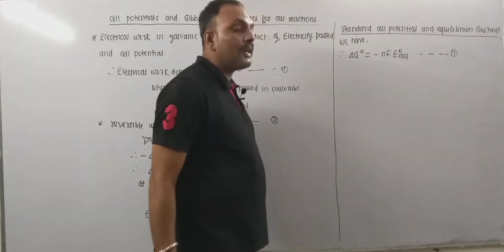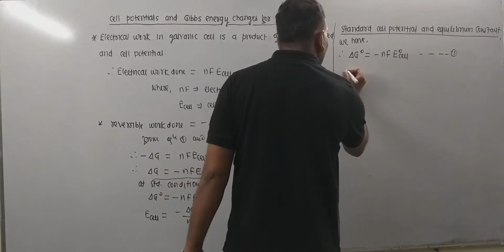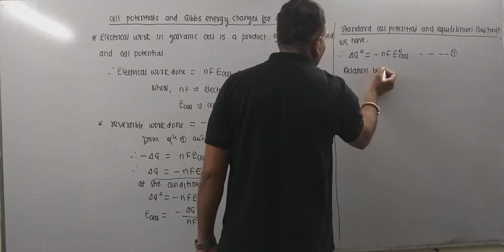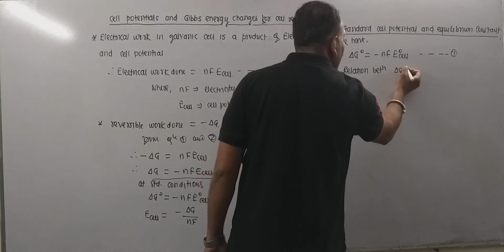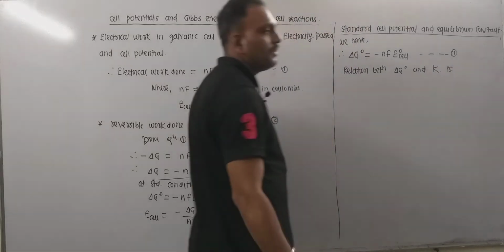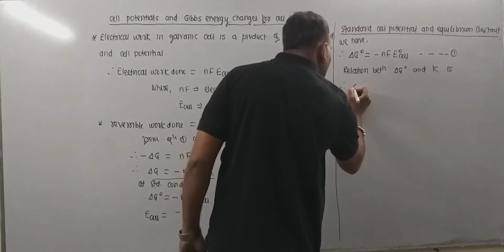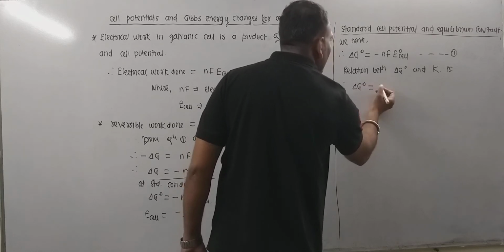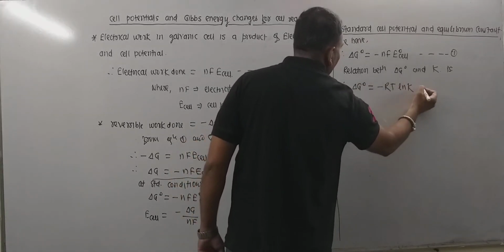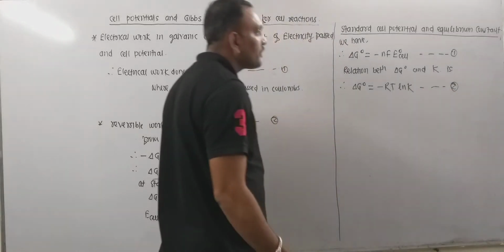And we know the relationship between delta G naught and K equilibrium. This relation is delta G naught is equal to minus RT ln K. This is equation 2.